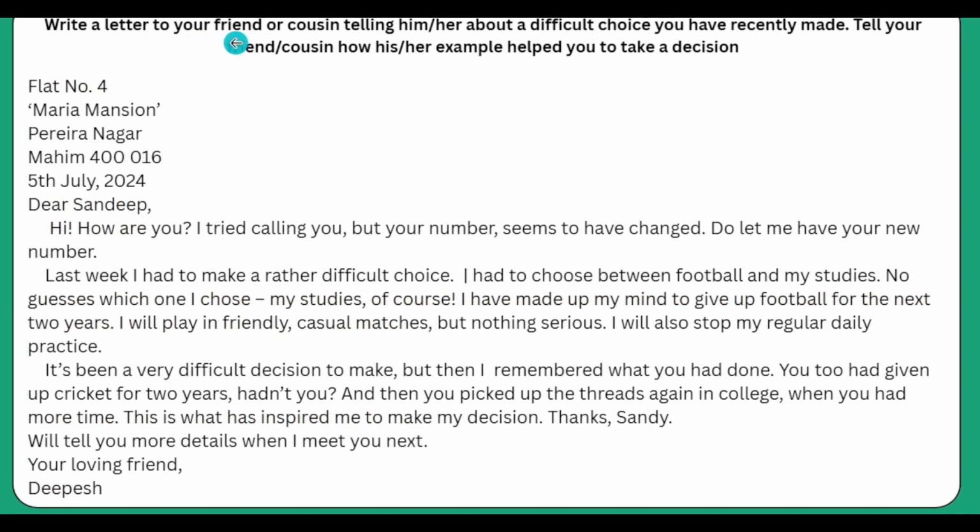Write a letter to your friend or cousin telling him or her about a difficult choice you have recently made. Tell your friend or cousin how his or her example helped you to take a decision. Letter writing is given to you. You can write in your notebook.